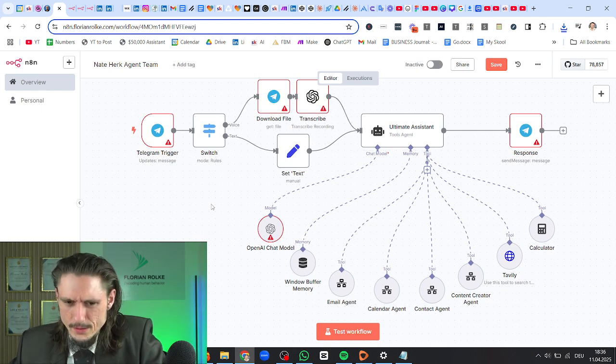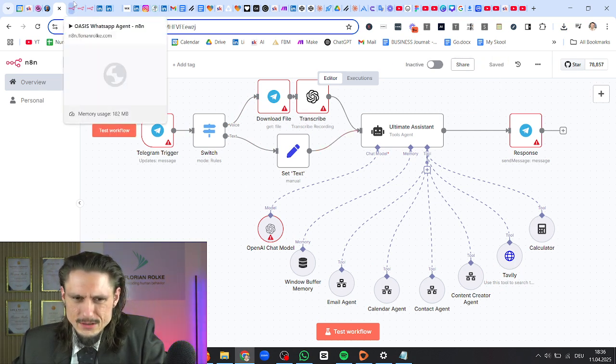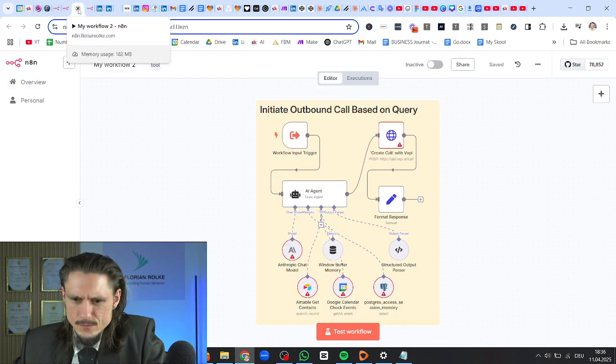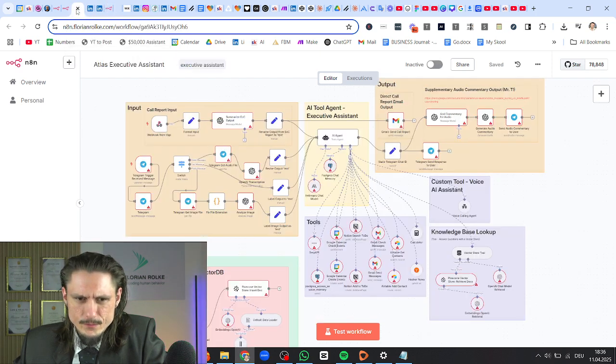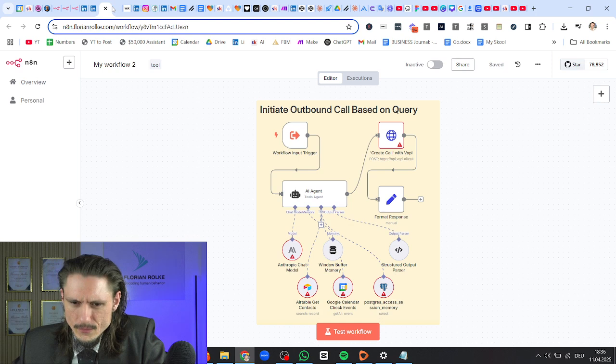Contact agent, Telegram trigger, so we just switched that out for the Unipile trigger. I think that's what we may want to do instead of Max's. So that's gonna get deleted. I mean, that will be the simplest one. But obviously we're going to start with the hardest first. Why would you do that? That is a good point.